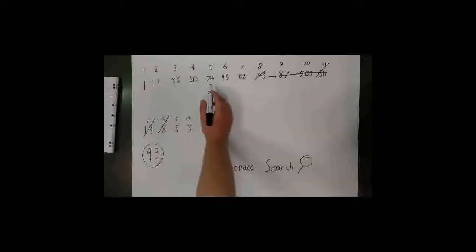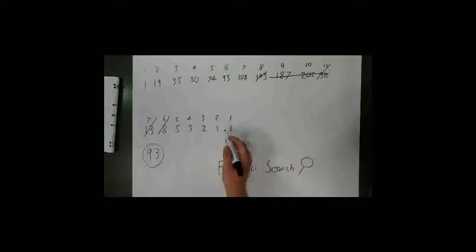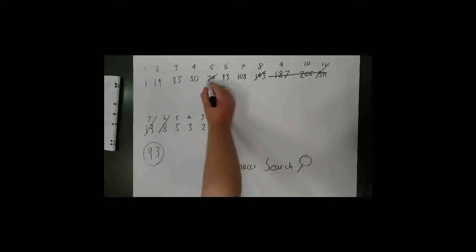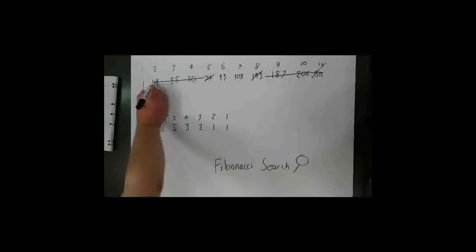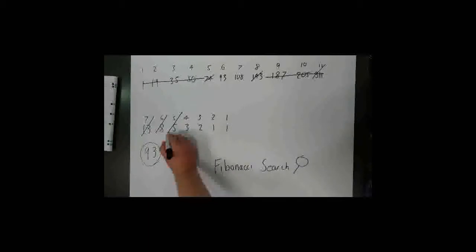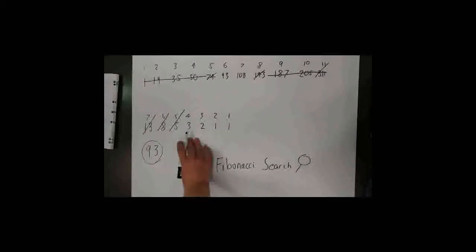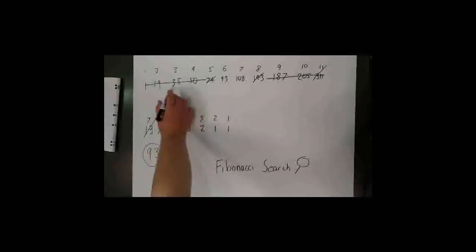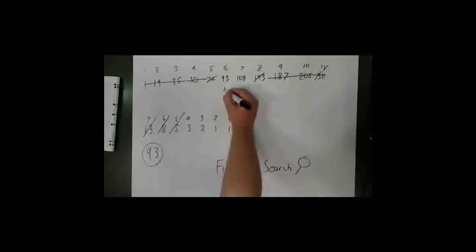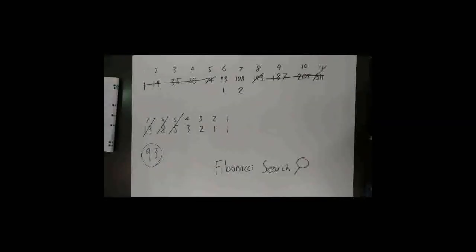We check position 5 here and we ask, is 74 bigger than 93? And no, it is not. So we cross out 74, and because all the numbers here are smaller than 74, we can cross out these numbers as well. Now we cross out the 5th Fibonacci number. And now, on our 4th Fibonacci number, we have to go to position 3. But what's happened is because we've deleted these previous numbers, this number here is actually position 1, and this number here is actually position 2, because the set has shrunk.